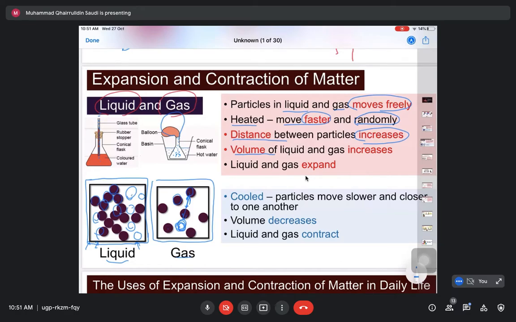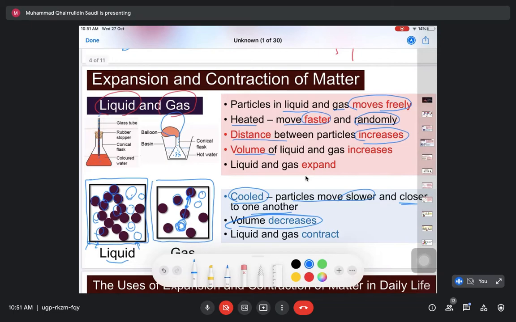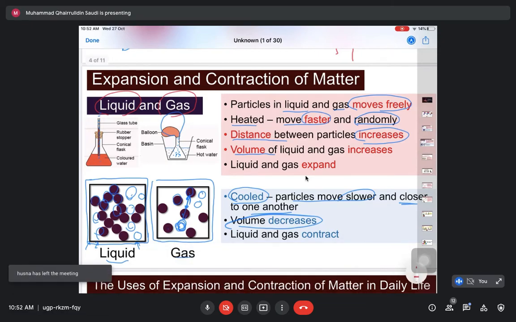It is the other way around when we cool. When we cool the matter, the particles will move slower. Remember, when they move slower, they become closer to one another. When they are closer to each other, the volume will decrease. So it is said that the liquid and gas contract. It is the same thing.